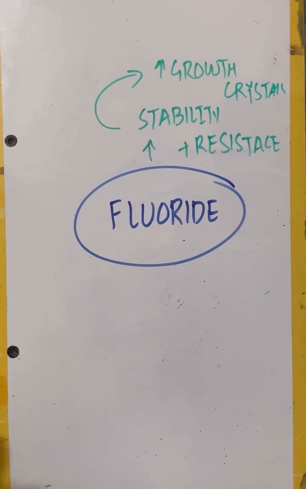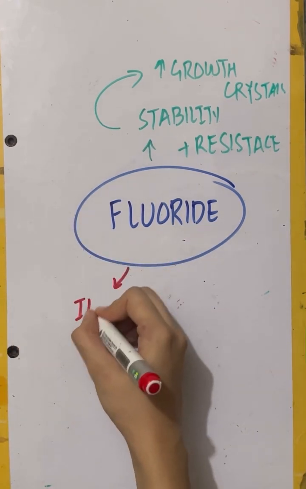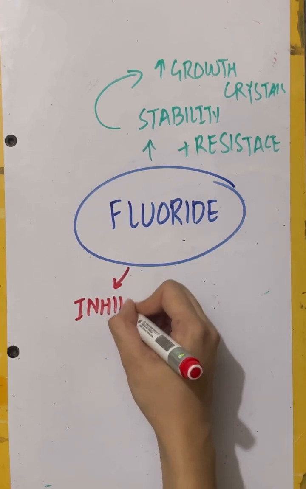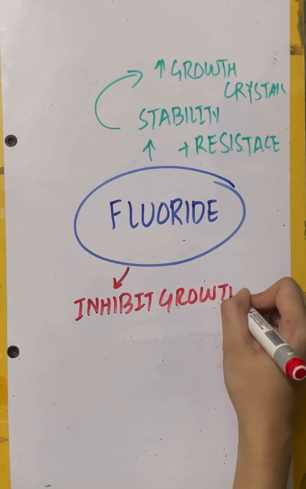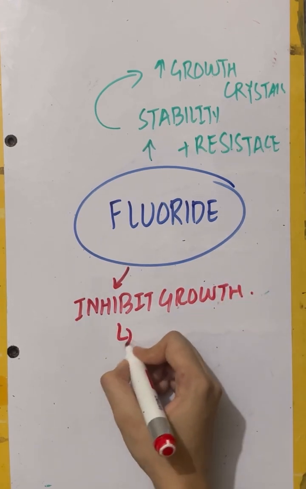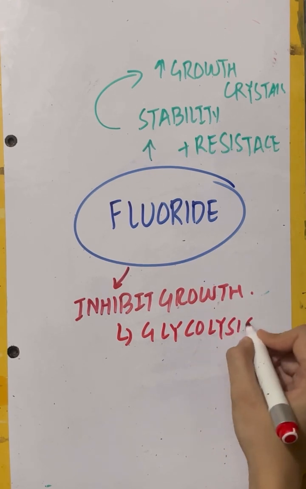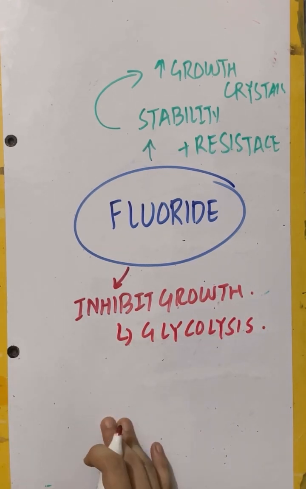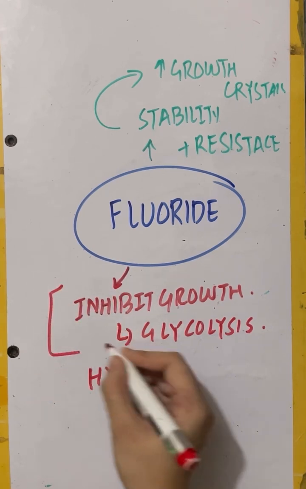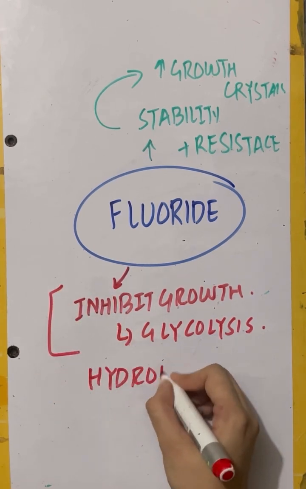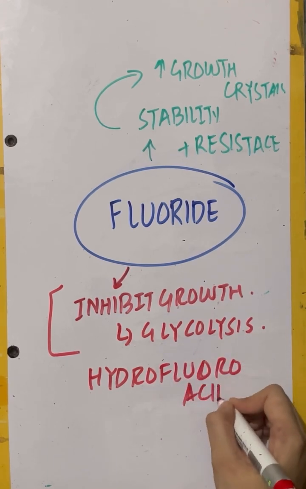Then fluoride also inhibits bacterial growth by inhibiting glycolysis. How does this mechanism occur? By forming hydrofluoric acid.